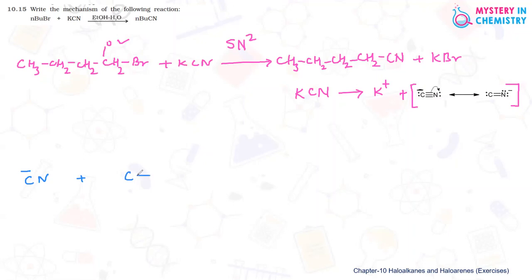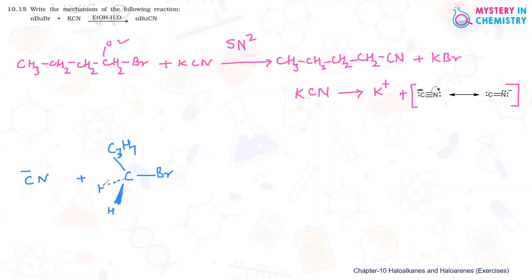So this bromine and the whole C3H7 propyl group is attached to this carbon, and all are in one plane, and one hydrogen is above the plane, and one hydrogen is below the plane.